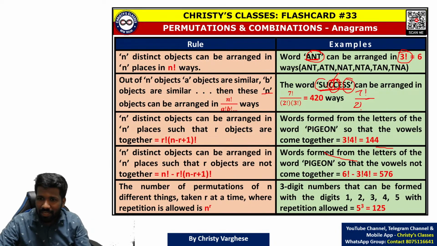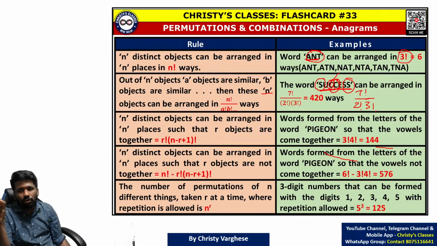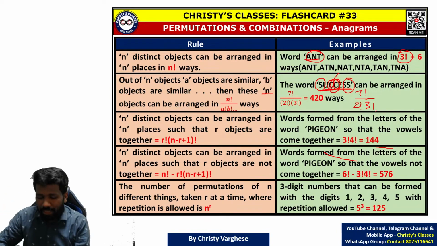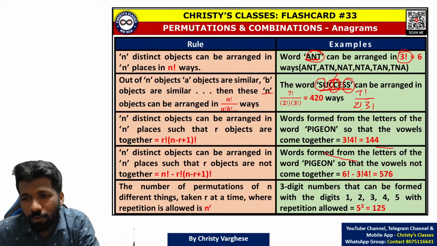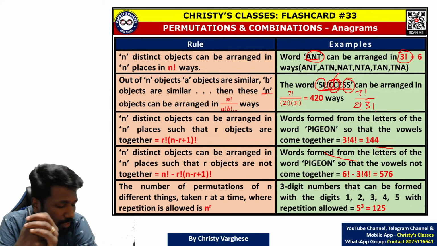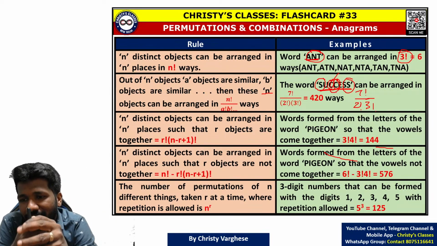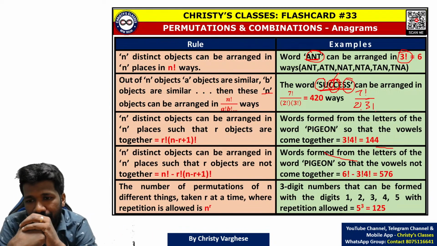3 S's are there, no? So 3 S's means divide by 3 factorial. Why are we dividing? To avoid the duplications. When you are writing 7 factorial, that is too many values repeated. 7 factorial is 5040. 5040 ways or words are there. That is what you are claiming. 5040 words would have been there when? If all letters were different or non-identical.